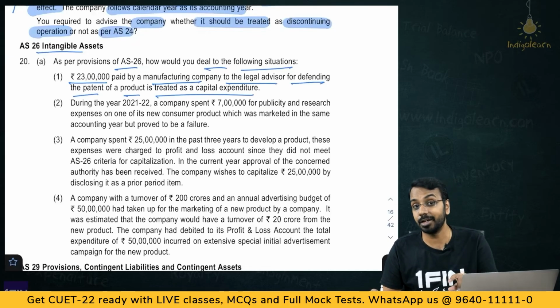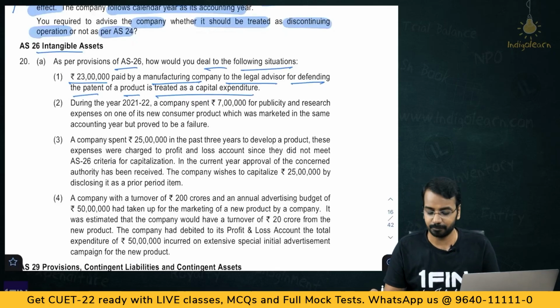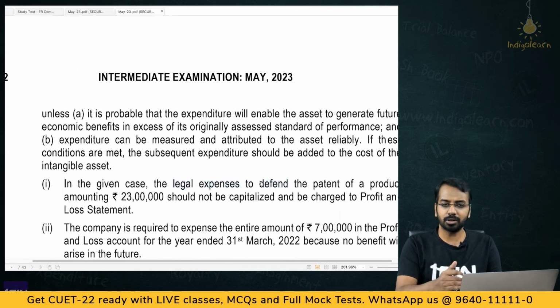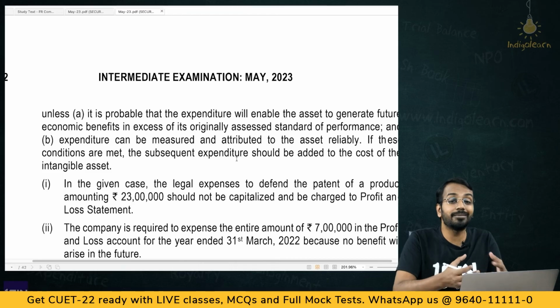But if you are paying legal fees to create a patent, then that becomes your intangible asset. So, in the first case, legal expenses to defend the patent of the product should not be capitalized because you are defending the patent, you are not adding value to the patent.